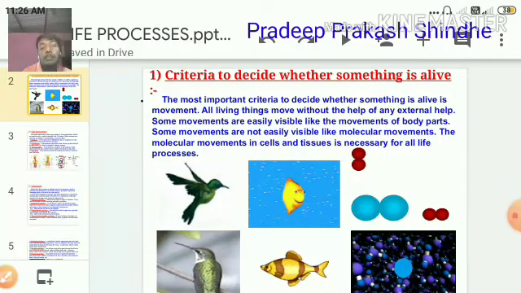Internal movements take place inside the body by the molecules, and external movements are those visible to our naked eyes. In the second slide I have shown you about this.